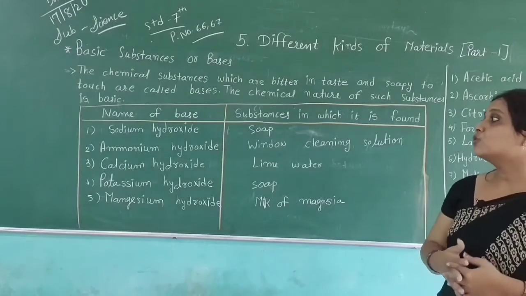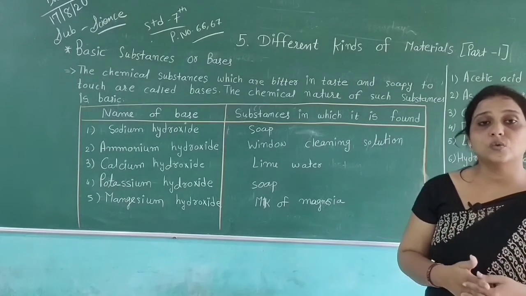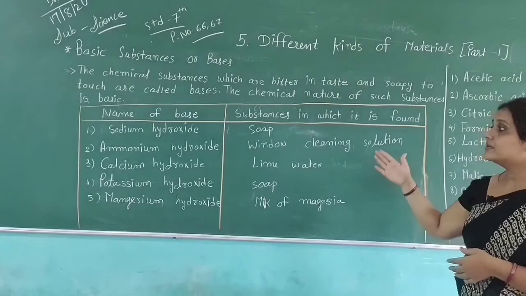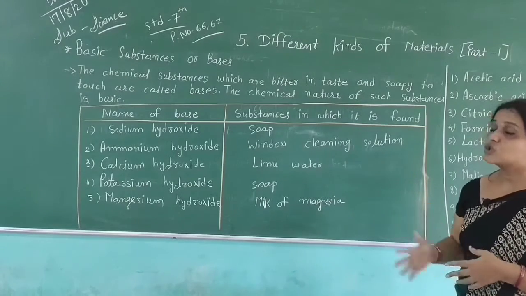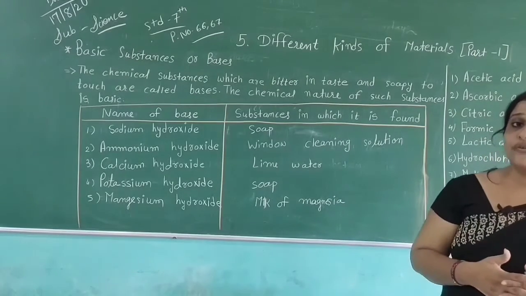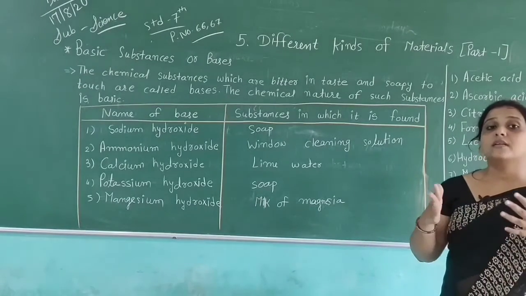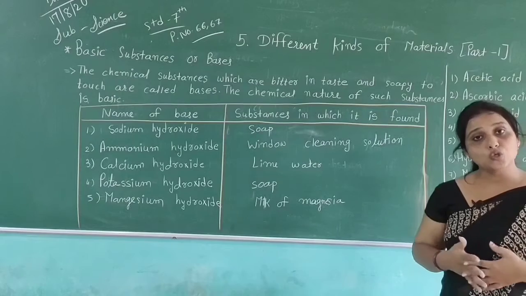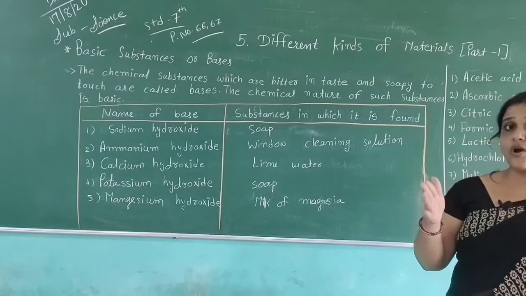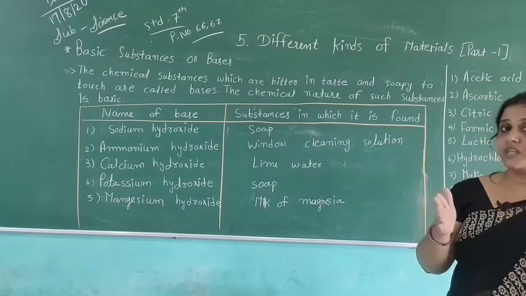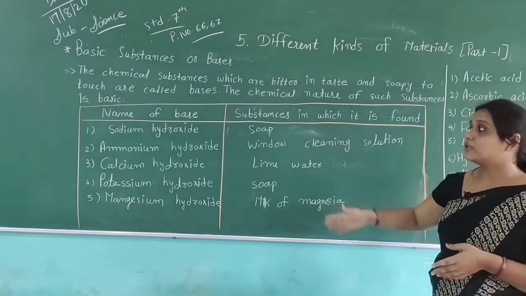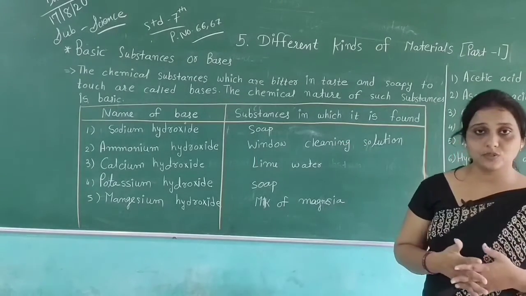First is sodium hydroxide. Sodium hydroxide we can get from soap, which we use for different purposes. For our bathing we use soap, and our mother also uses different types of soap for washing clothes. So we get sodium hydroxide from soap.